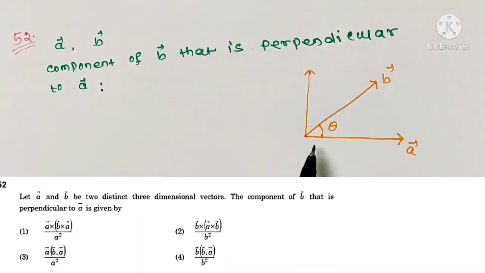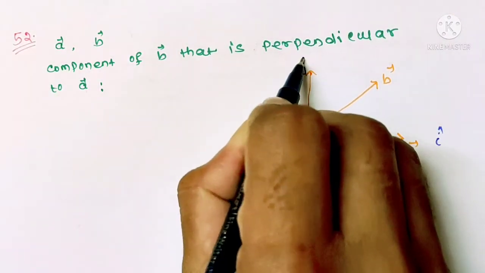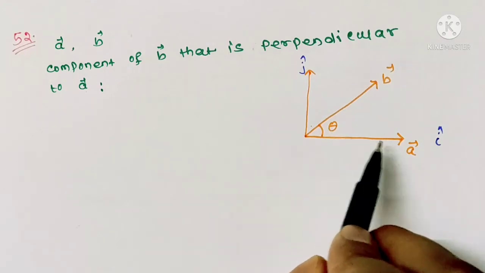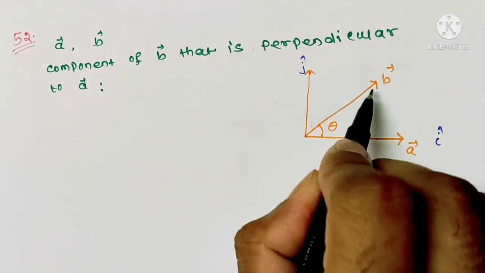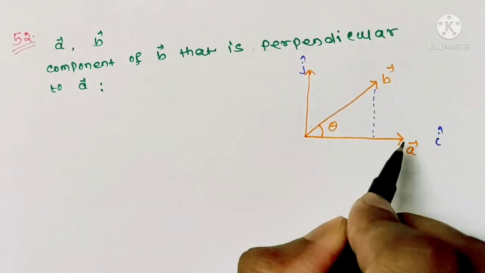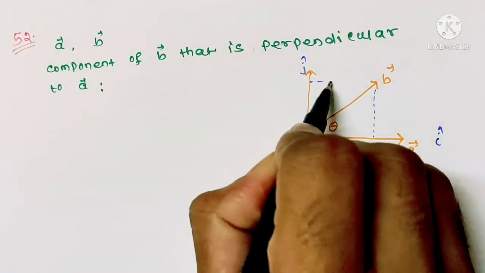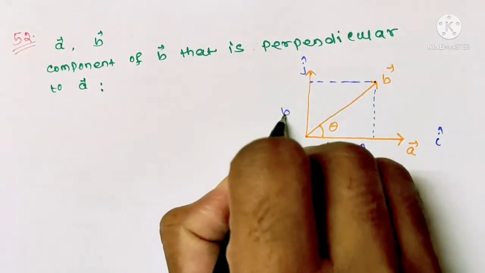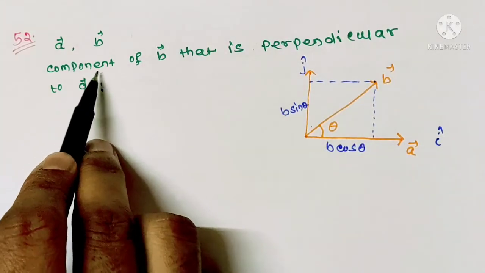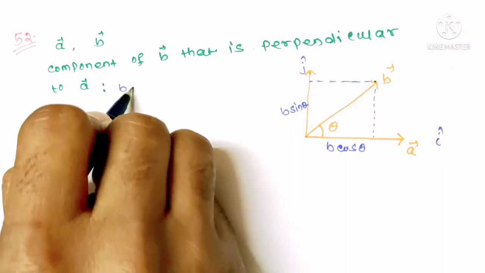A vector is along I cap direction and B vector is making an angle theta with A vector. So B vector will be having two components, that is a component parallel to A vector, that will be B cos theta, and a component perpendicular to A vector, that is B sin theta. So we have to find here the component of B that is perpendicular to A vector, so that will be B sin theta.